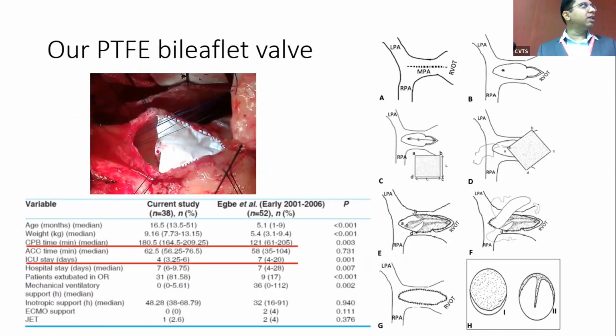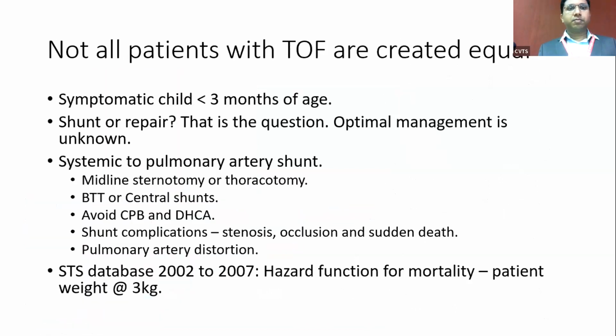We presented our series in 2018, and we know that the operative time increases because it takes time to prepare the valve. But there's a significant difference in the ICU stay between the child who underwent a valve procedure and a non-valve procedure. And we have been doing this, and our current experience is closer to 100 now. And still we have to come out with long-term results.